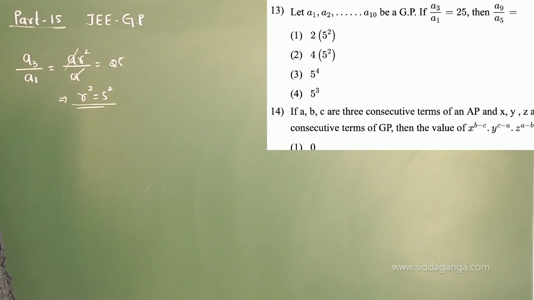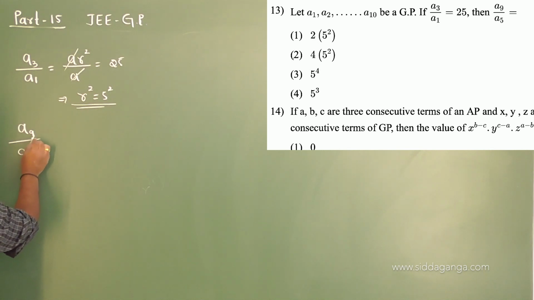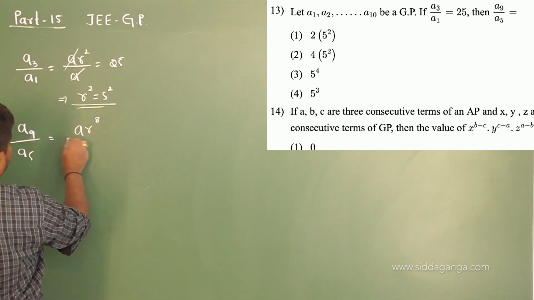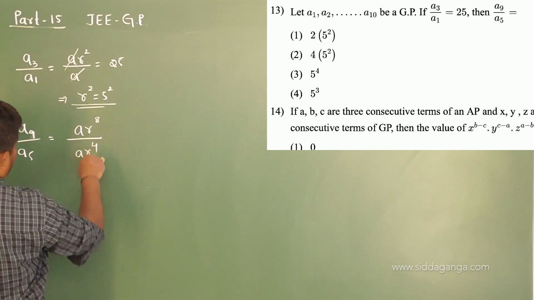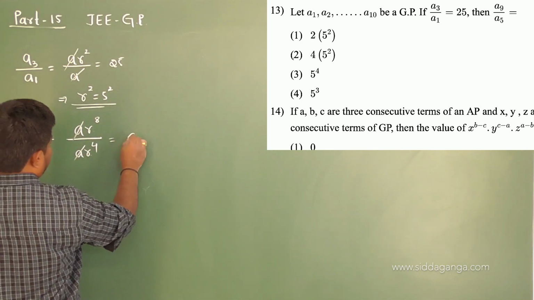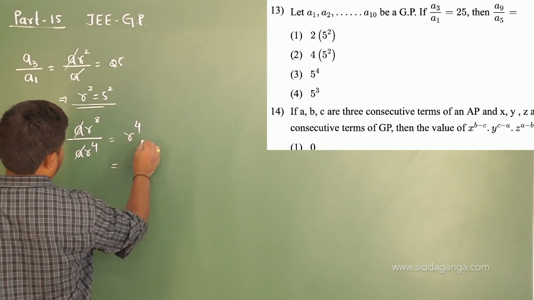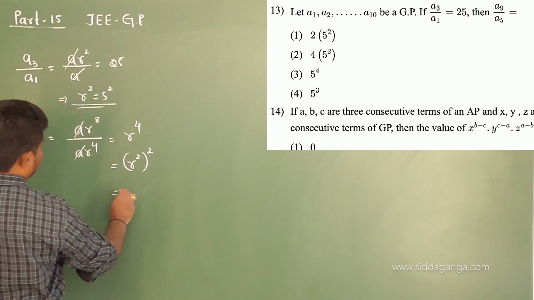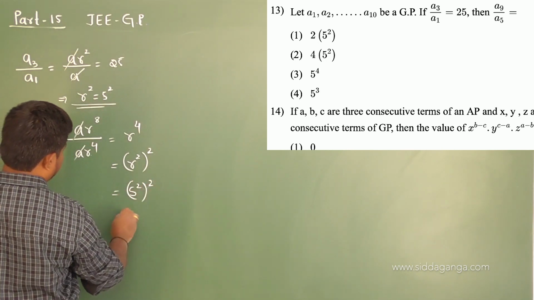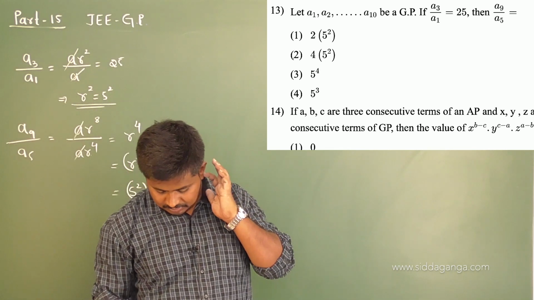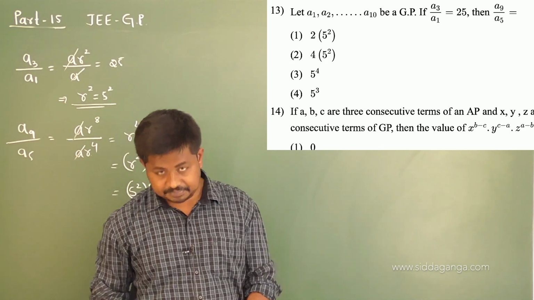So what is A9 by A5? What is A9? AR power of 8 divided by AR power of 4. So R power of 8 by R power of 4 is R power of 4. What is that actually? This is R square whole square. R square value we have as 5 square. So 5 square whole square is equal to 5 power of 4. So option third is the correct one.